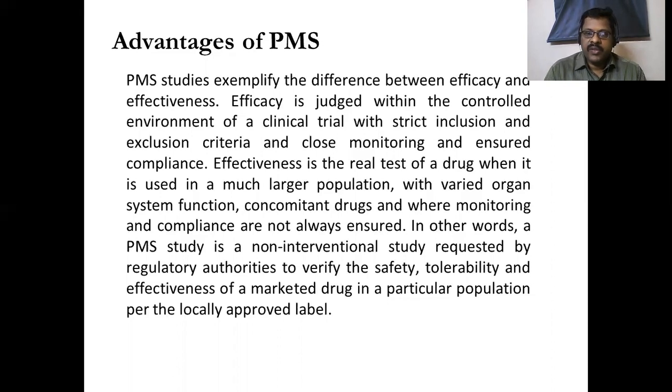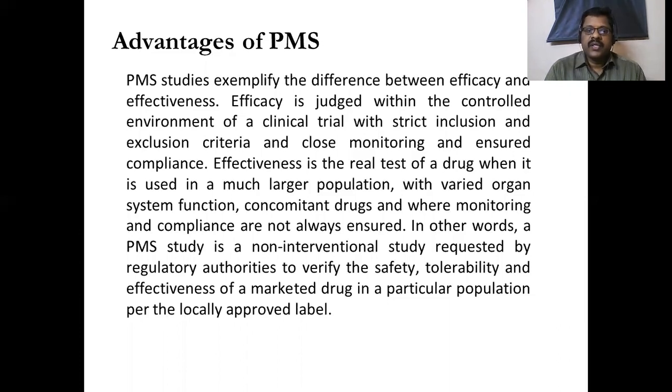Just by monitoring closely the safety and the compliance, we can prove that the drug is having efficacy. Effectiveness is the real test of a drug when it is used in a much larger population with varied organ system function, concomitant drugs, and where monitoring and compliance are not always ensured.